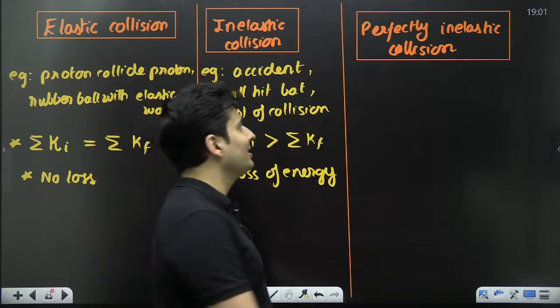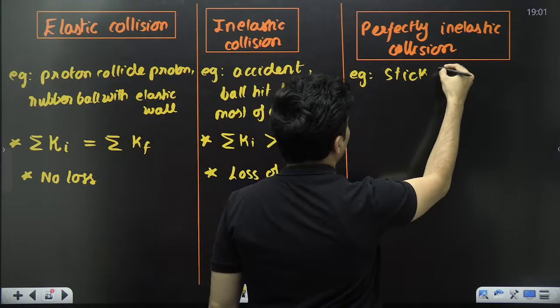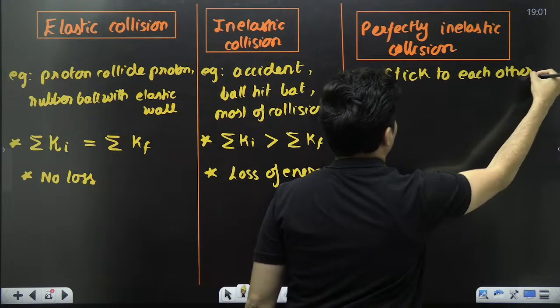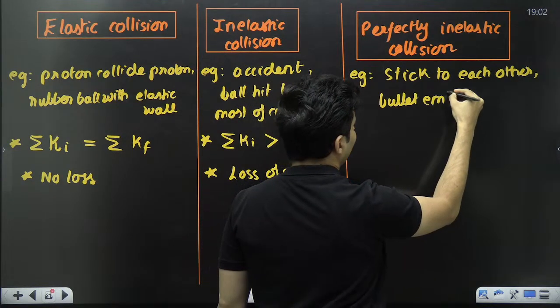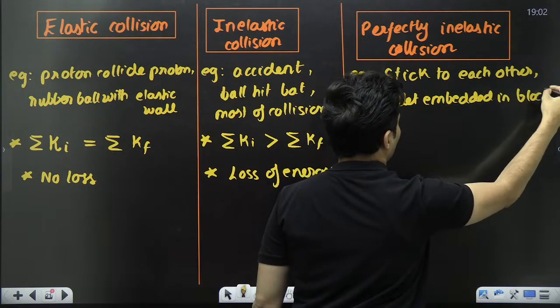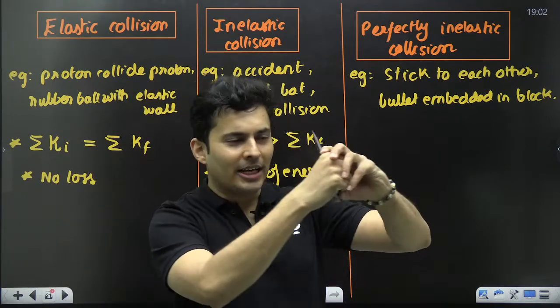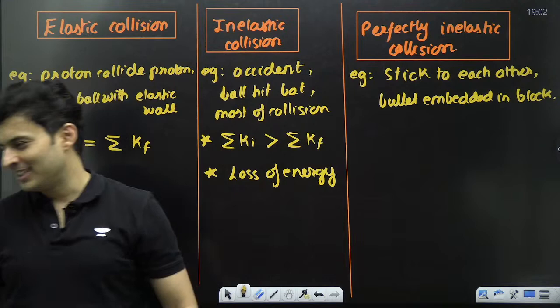Perfectly inelastic means they will stick to each other. Or, a bullet getting embedded in a block. So something is moving, it gets stuck to it and they both move together. That is a perfectly inelastic collision, guys.